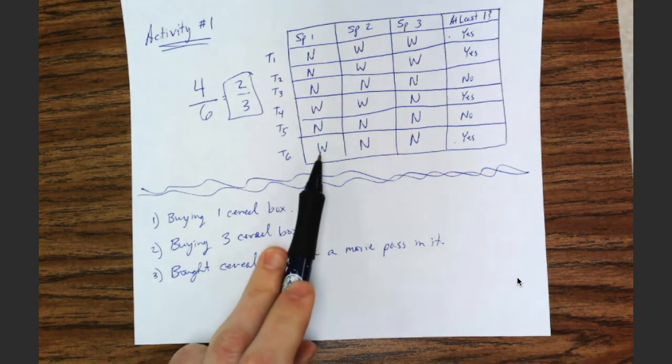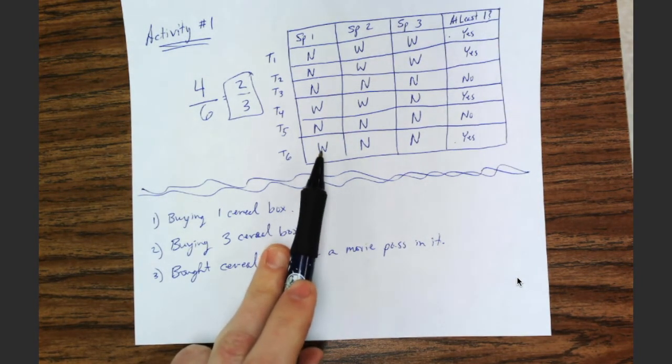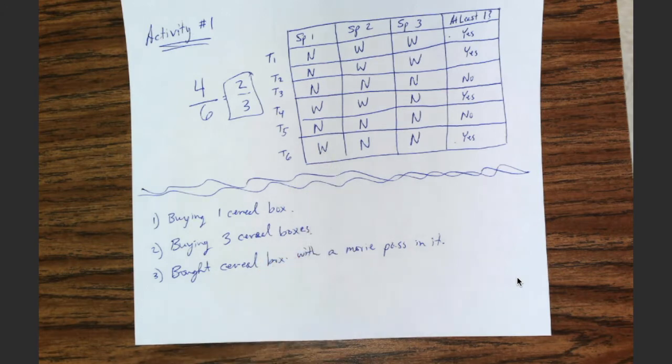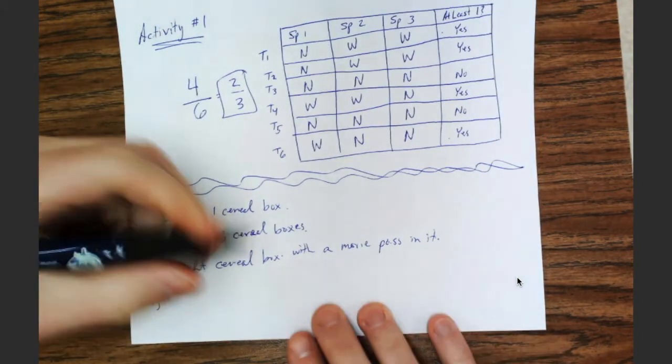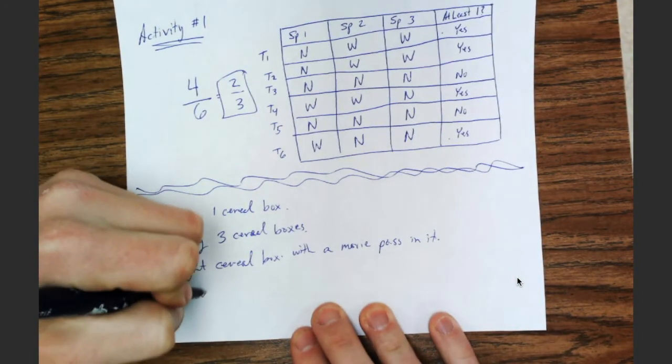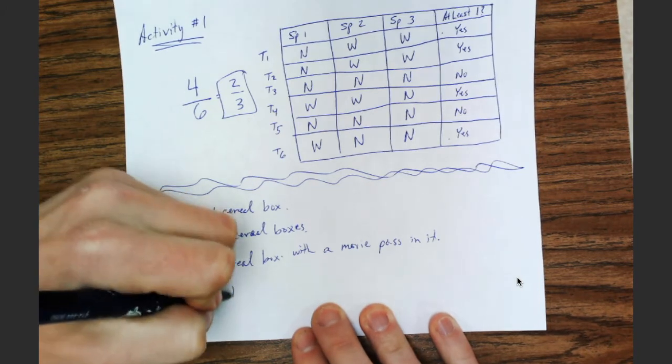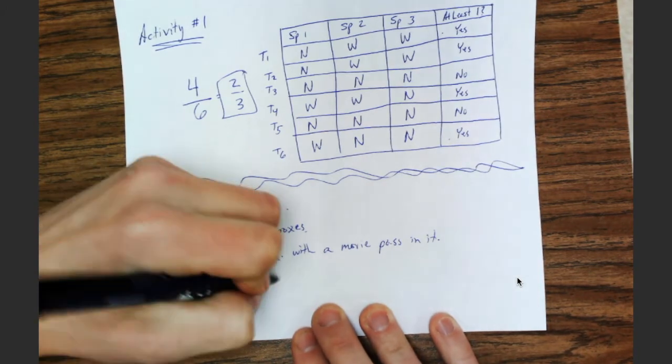We got winner, that means whew, that cereal box had a movie ticket in it, right? Awesome. 4, what did the spinner stopping on not a winner represent? Ooh, if it stopped on not a winner, there was no movie pass in the box.